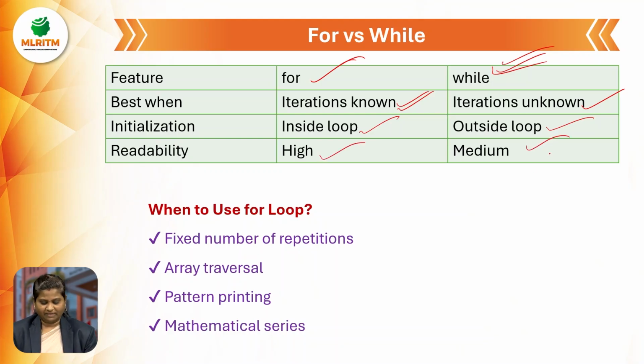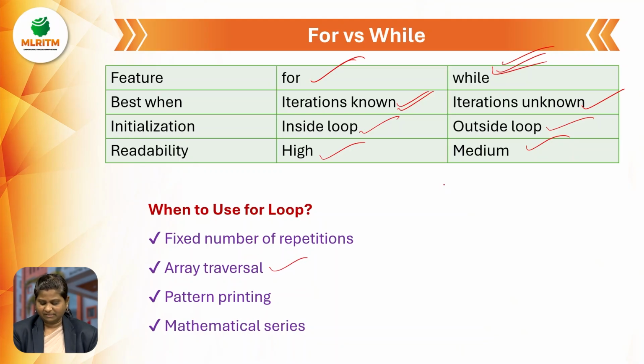Readability: for loop is highly readable, while loop is medium. Okay, when to use for loop: a fixed number of iterations, whenever we know how many iterations we should perform. Next, array traversal, whatever we have discussed in the previous program.